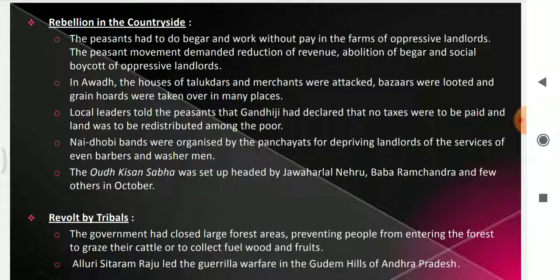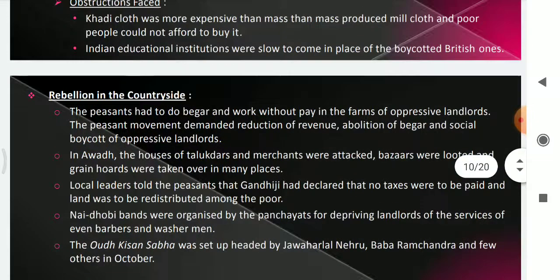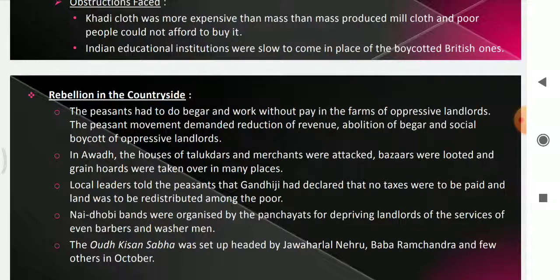The people in Awadh attacked the houses of the talukdars and the landlords, and even the bazaars were looted, and the hoarded grains were taken by the people. So as they were involved in violence, Congress did not take up the Awadh movement along with the non-cooperation movement. Okay, so this is how the non-cooperation movement started in towns and countryside.